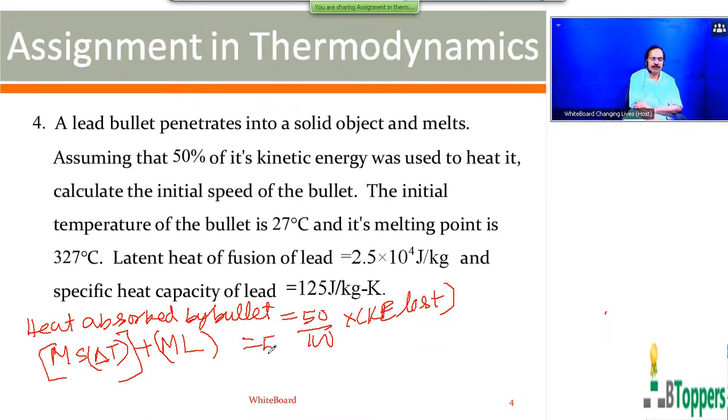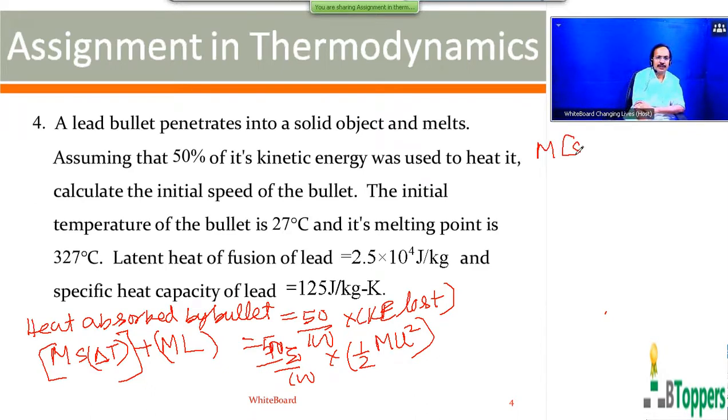Kinetic energy lost by the bullet when it is suddenly stopped: 50 by 100 times the kinetic energy lost by the bullet when it is suddenly stopped is equal to the initial kinetic energy of the bullet, that is half mu squared. So you can find the initial speed of the bullet from this. You can take m common outside on the left hand side. m into (s delta T plus L) is equal to half into half, or 1 by 4, or half squared, into u squared.